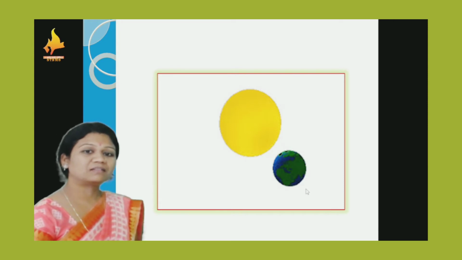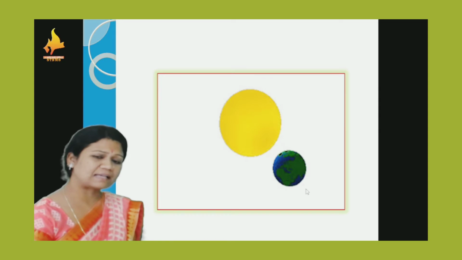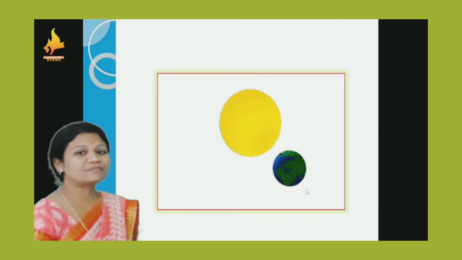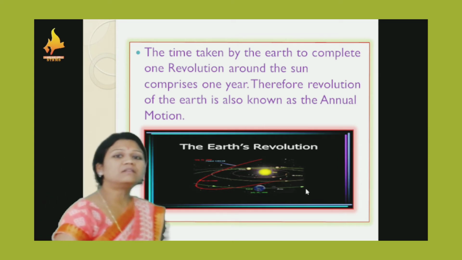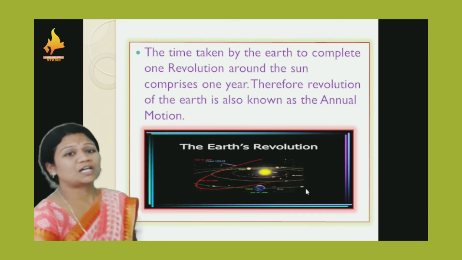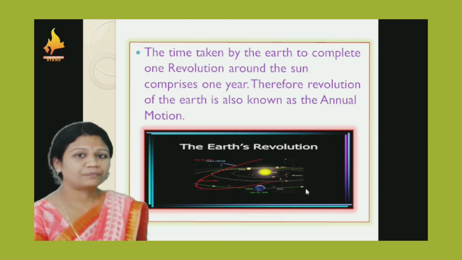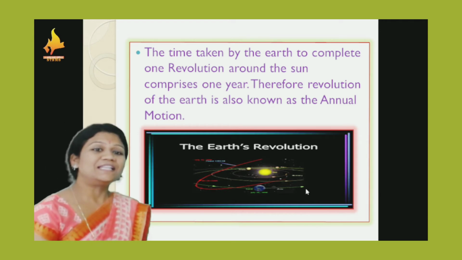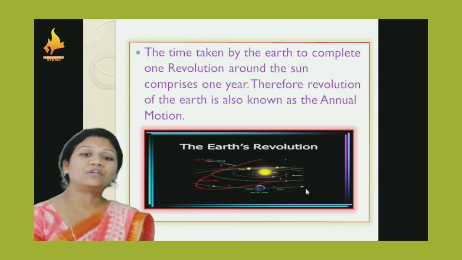Sun and the earth. Earth is moving around itself, around its axis, and then it also moves around the sun. The time taken by the earth to complete one revolution around the sun is nearly 1 year. And because of that, the revolution of the earth is also known as the annual motion.